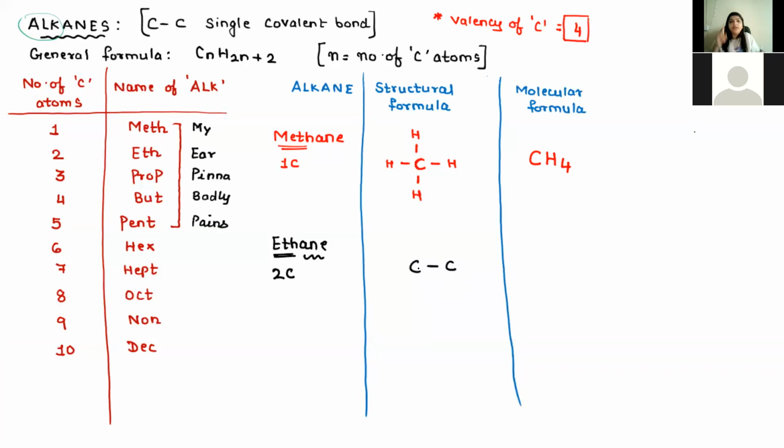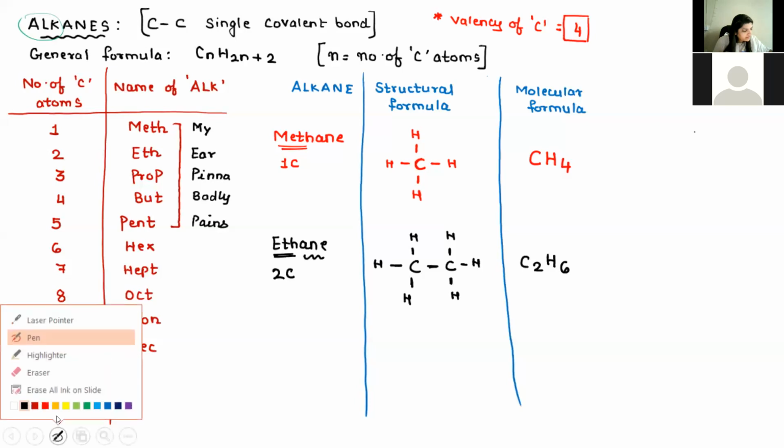Now, this carbon already has 1 bond, so there will be 3 more bonds. Total 4 bonds, but this carbon already has that single bond, so 3 more bonds. This carbon also has 1 bond, so 3 more bonds. What will be the molecular formula? C2H6. Yes, very good. Then let's go to the third one, propane.